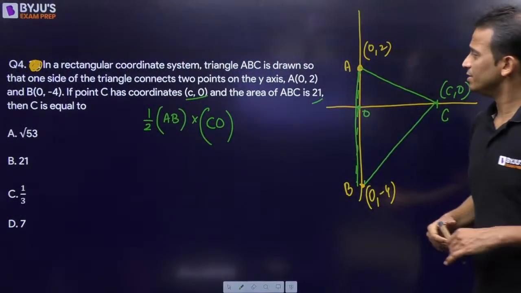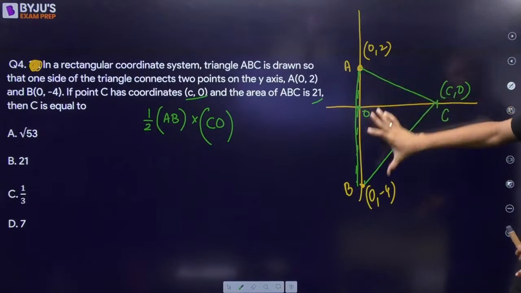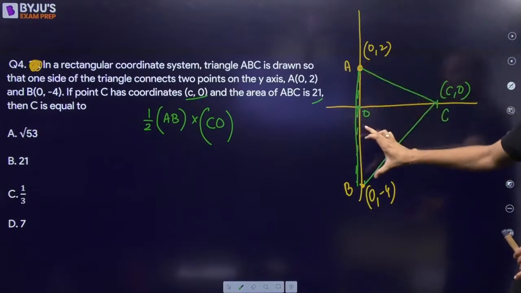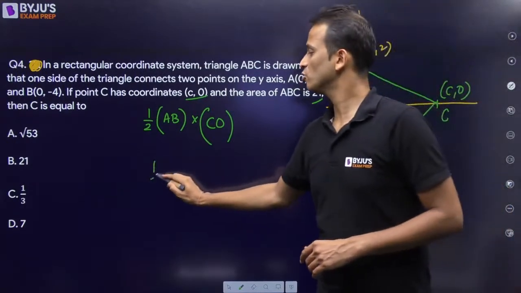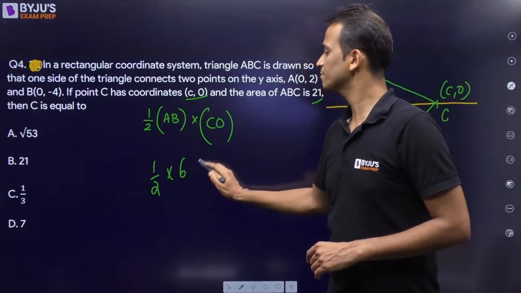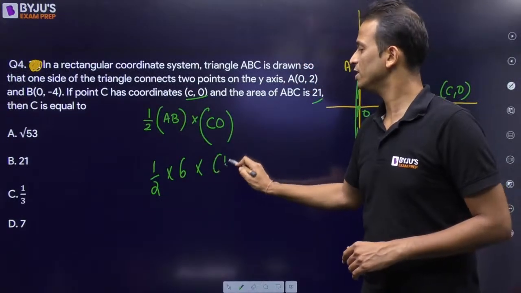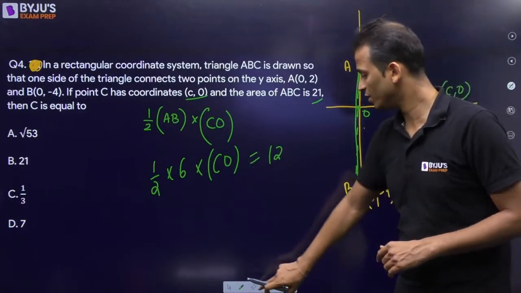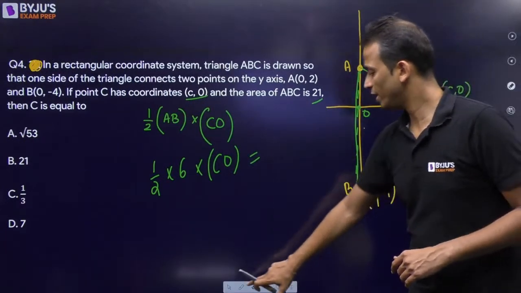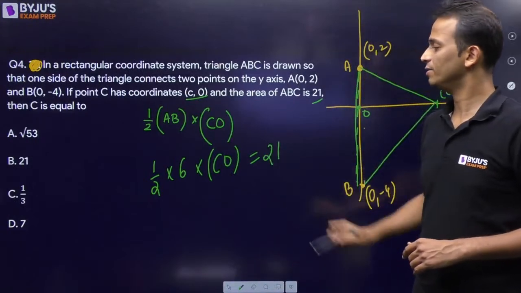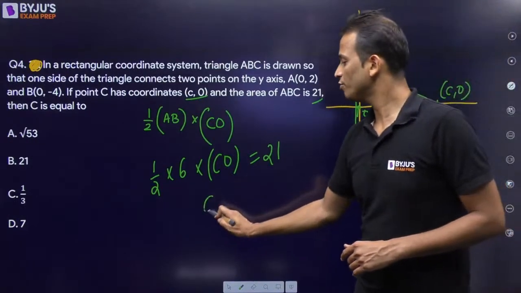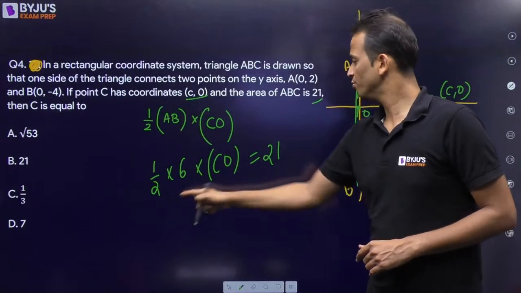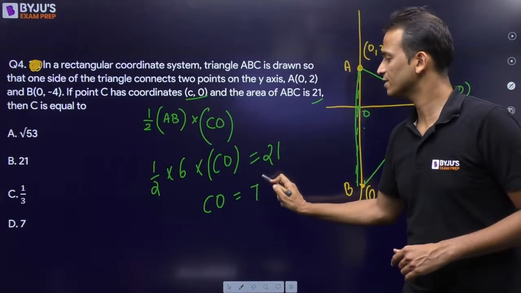Now the length of AB, this is 2 and this is 4. So 2 and 4, that is 6. So AB is equal to 6 and CO is what I have to find out, and the area is given as 21. So the value of CO will come out to be 42 divided by 6, that is 7.